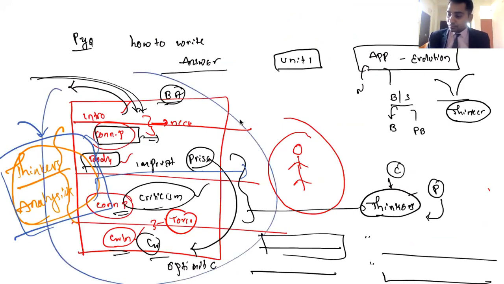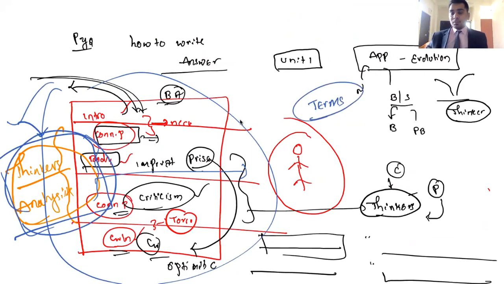One, using political thinkers' analysis. Two, using subject-sensitive terms in answer writing. This is how you have to frame it. Three things: framework, thinkers, terms. Enough, more than enough, right? And we'll understand the subject anyhow. I am going to teach you the subject and I am going to make you analyze that also.